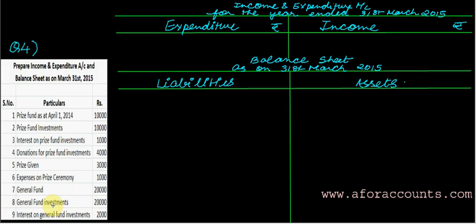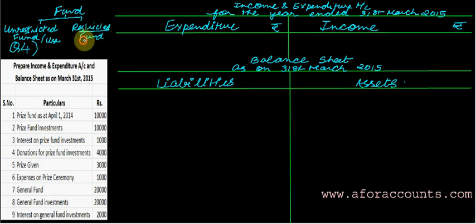A fund can be of two types. One is the unrestricted fund, and the other is the restricted fund. Now what is an unrestricted fund? The use of the fund is not restricted. For example, general fund, capital fund, you can use it for any purpose.